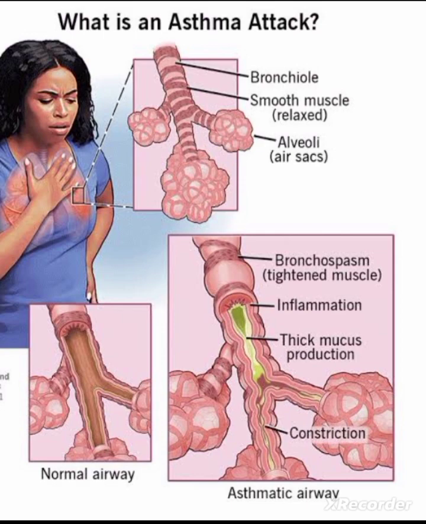Normal airway is not constricted, but due to triggering factors, there will be an inflammatory response and the airway is constricted. So that's why the person is not able to breathe appropriately. So that is bronchial asthma. Here bronchospasm occurs due to an inflammatory disorder, and this bronchospasm will be reversible.